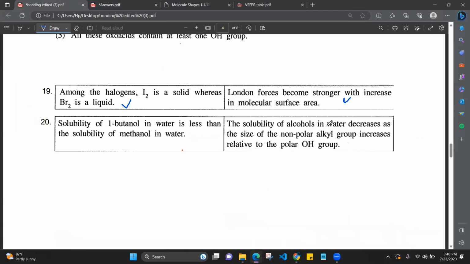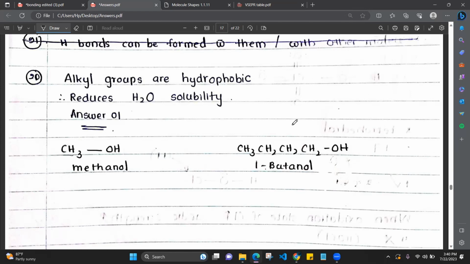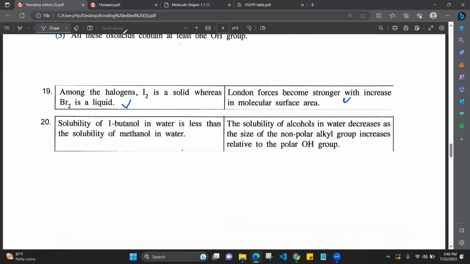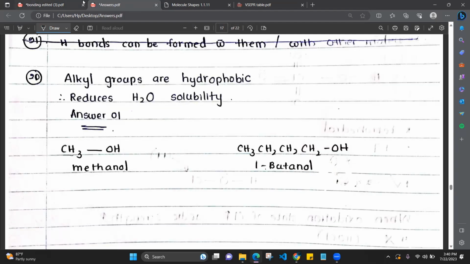The solubility of alcohols in water decreases as the size of the non-polar alkyl group increases relative to the polar OH group. When the alkyl group size is increasing, when this molecule is becoming heavier, the water solubility is less. So it is explaining the first statement. So the answer is again answer number 1.